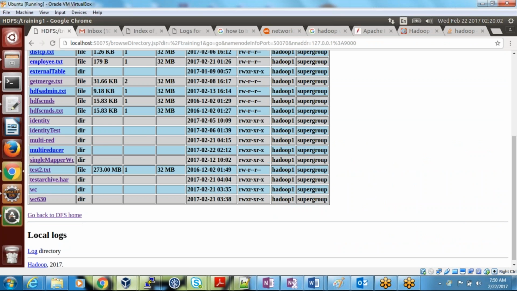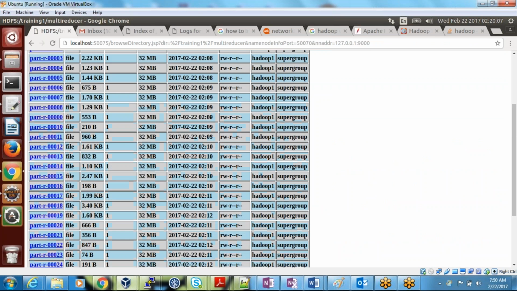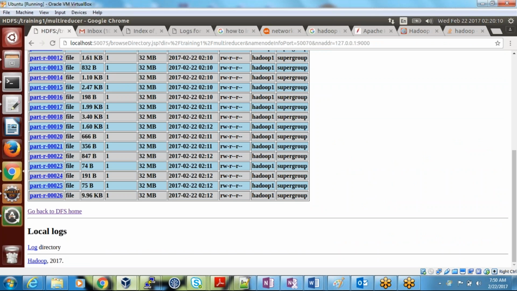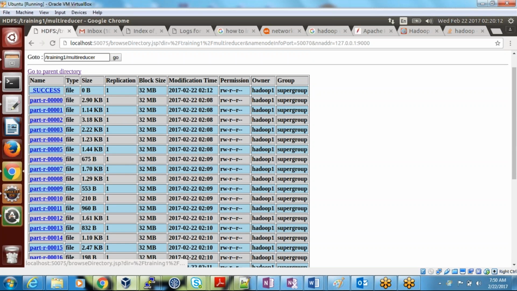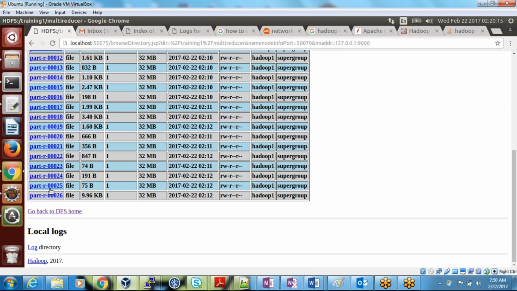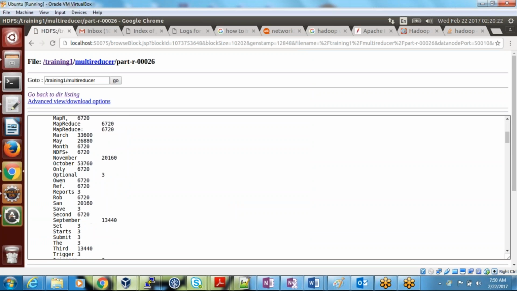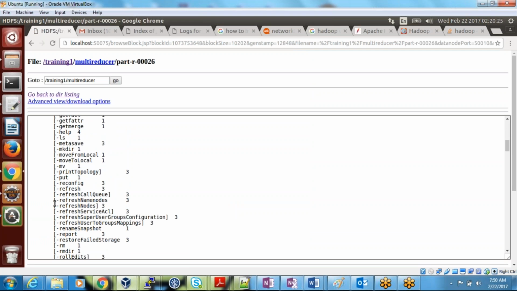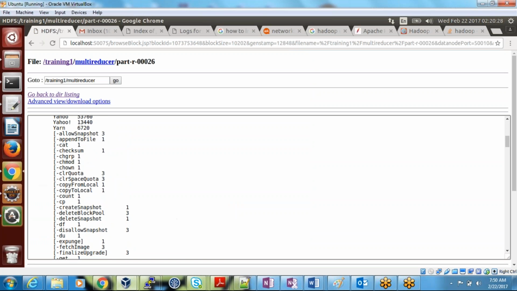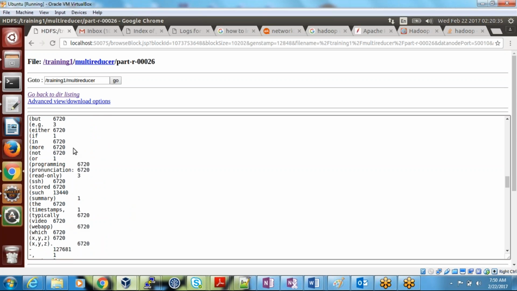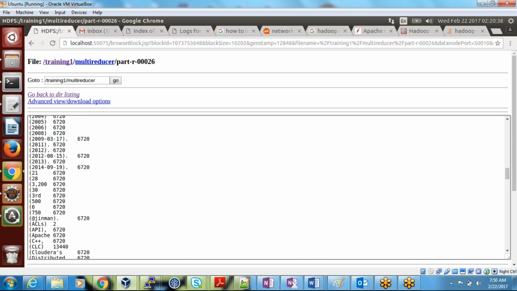So let's go down, multi-reducer, and if you see here, you have so many part files, 26 files, 0 to 26. If you go and see, the last reducer will contain only special characters, the space. All are special characters. You may say, how come, these are letters, right? This is a space. Space is a special character. These all started with a special character.